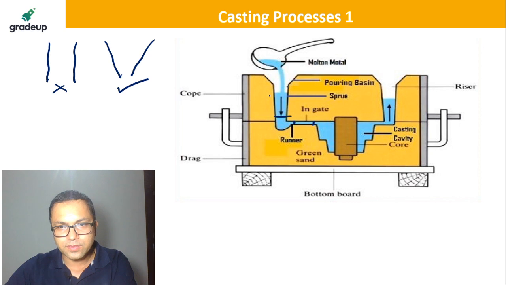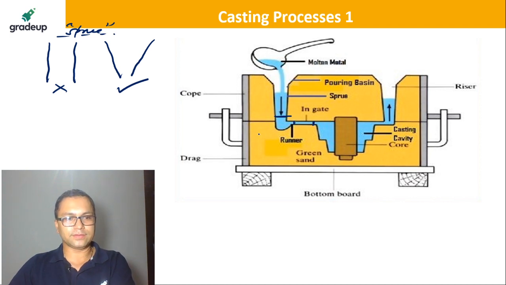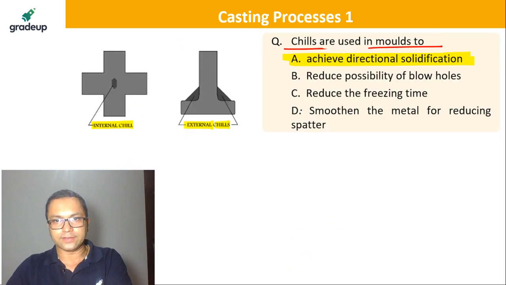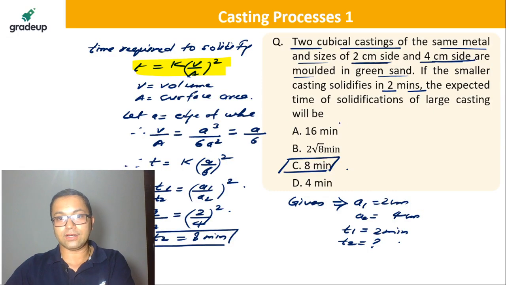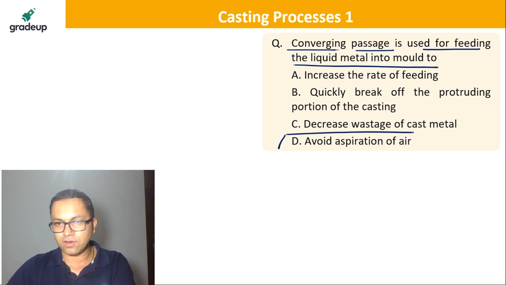I am talking about this sprue region here. Is that good? So this is the meaning of converging passage. This is done to actually avoid aspiration of air.